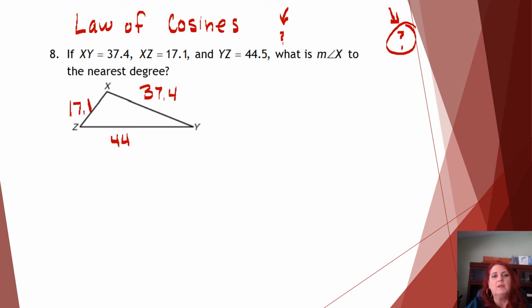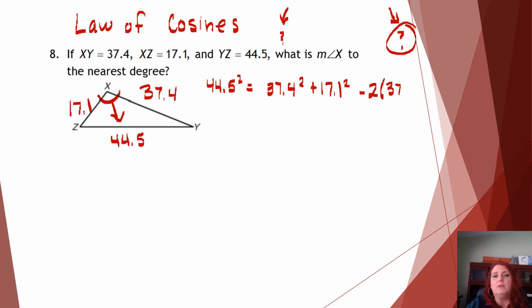We're trying to find angle 5, so we're going to start with the side across from that. So we're going to have 44.5 squared is equal to 37.4 squared plus 17.1 squared minus 2 times 37.4 times 17.1 times the cosine of x.